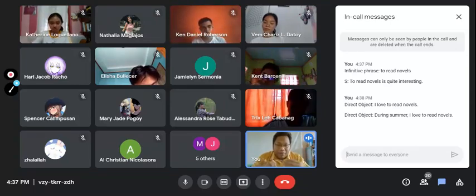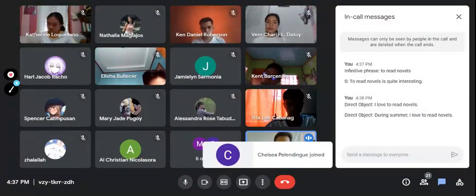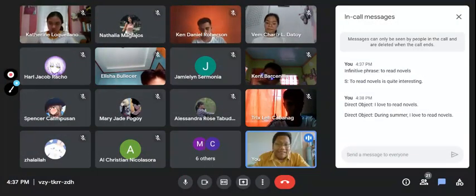Again, we go with I love what? What do I love as found in the sentence? The answer is to read novels. Therefore, the infinitive phrase serves as an answer to the question what, and the answer to the question what is what we refer to as the direct object.